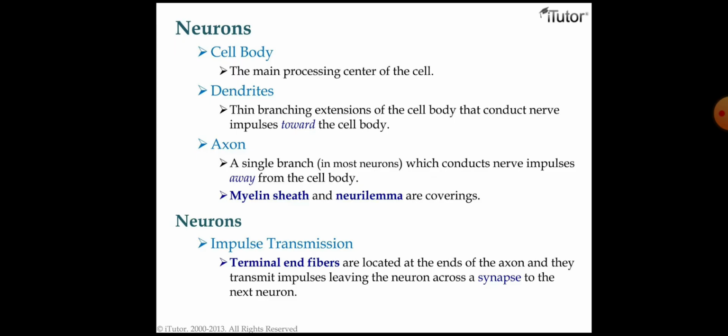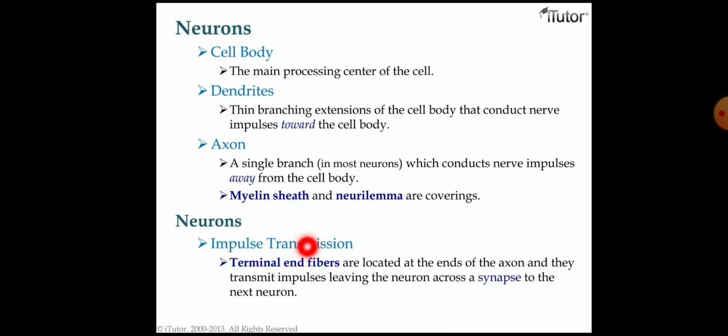Next, myelin sheaths are there. The myelin sheath and neurolemma are coverings of the neuron. Now, what exactly does the neuron do? Neurons help in impulse transmission. This is our anatomy part, and this is our physiology part.